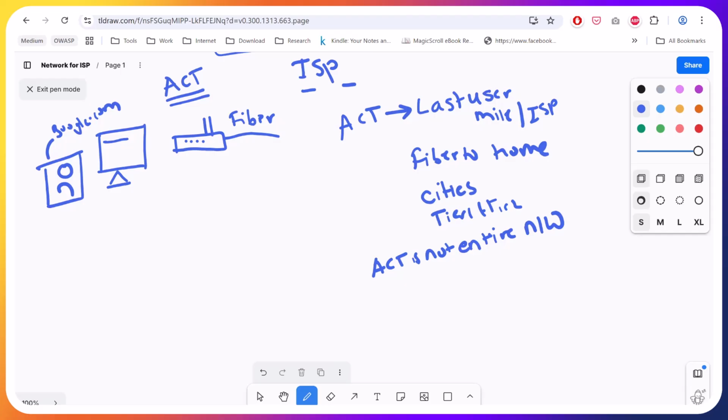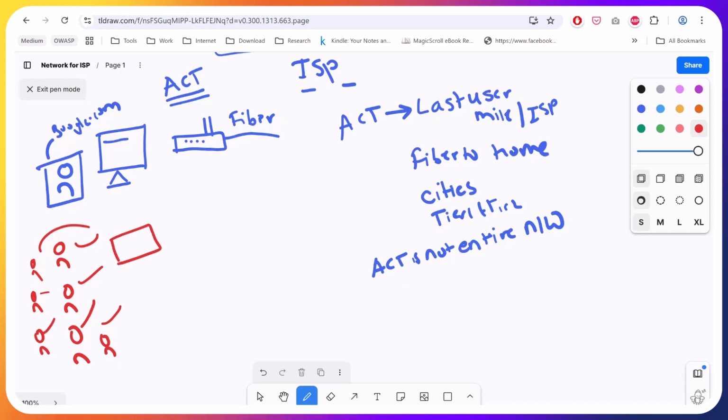What ACT basically does inside is take requests. It has millions of users, it takes everybody's request and aggregates it. It will have some router here. It takes all requests and aggregates them at city level, for example.